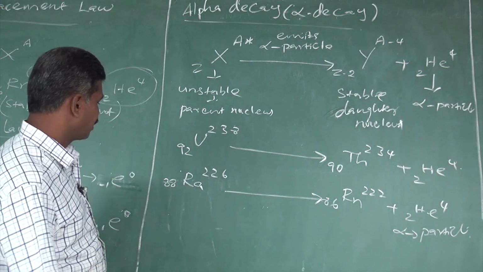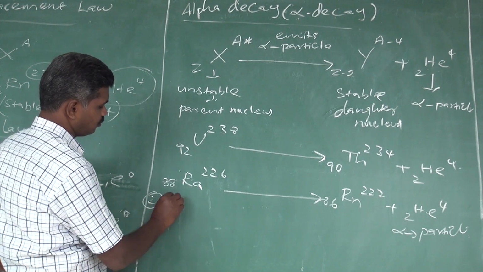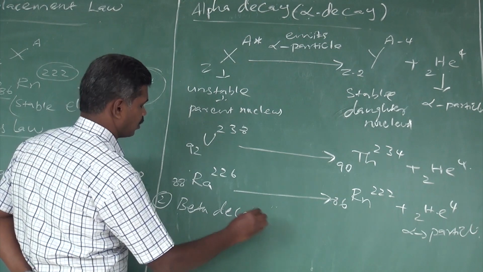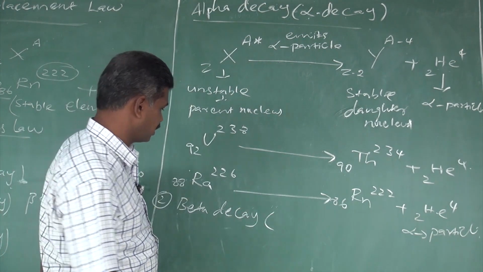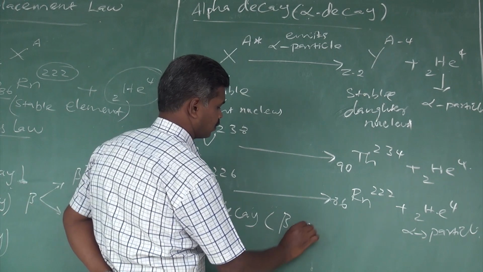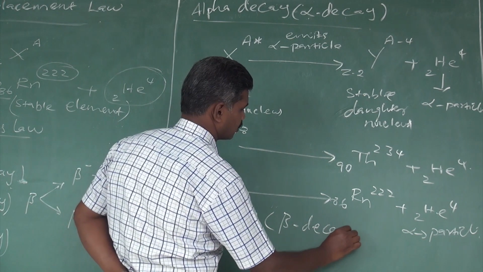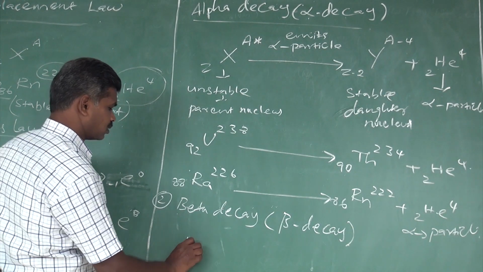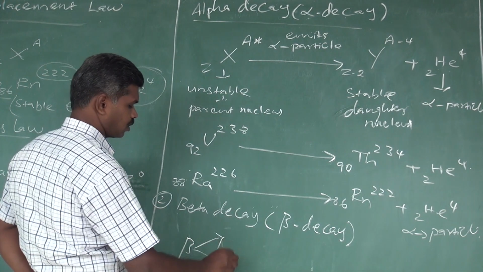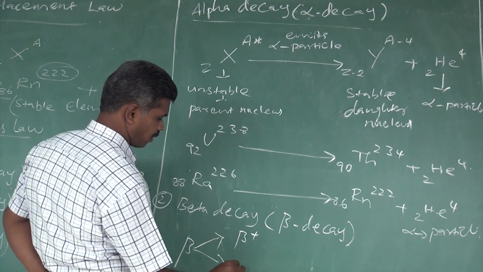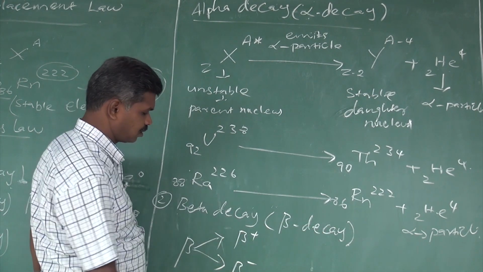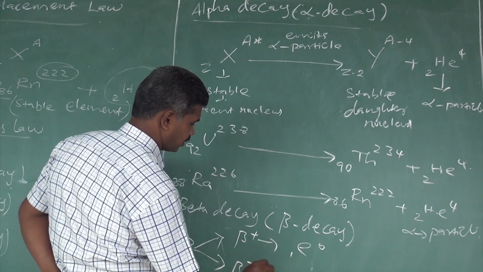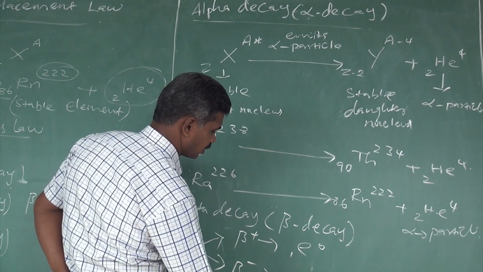Next one is beta decay. We have a symbol for beta decay, beta. So we know that there are two types of betas, beta plus and beta minus. Beta plus is nothing but a positron, beta minus is nothing but an electron.